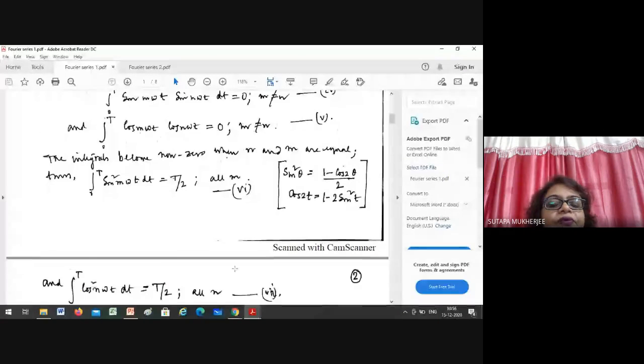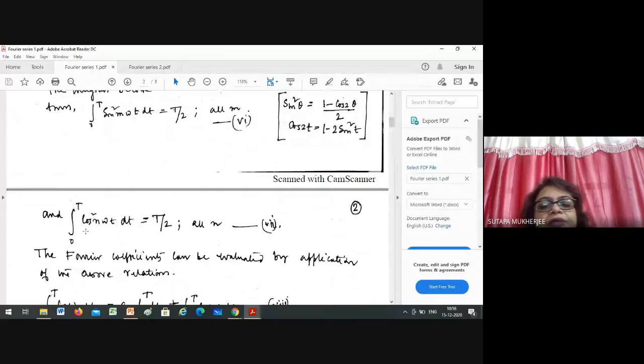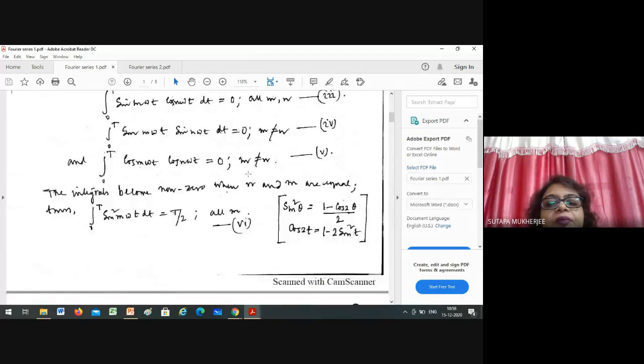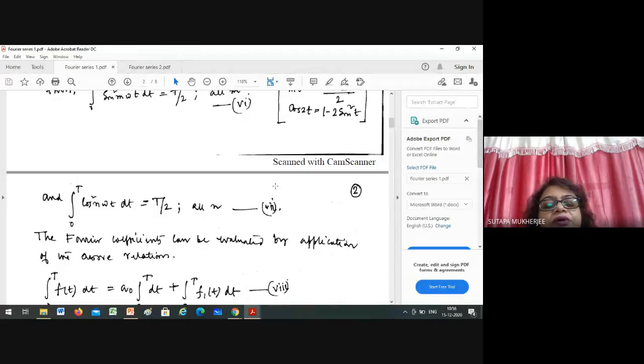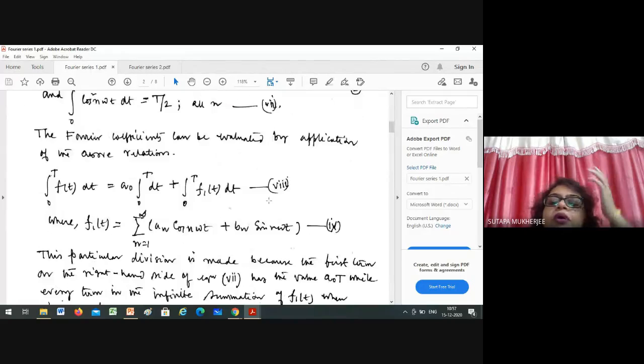So all these are the formulas. If you put all these things, you will get capital T by 2 or 0, whatever. The Fourier coefficients can be evaluated by application of the above relations. On the basis of that relation, you have to derive the Fourier coefficients.